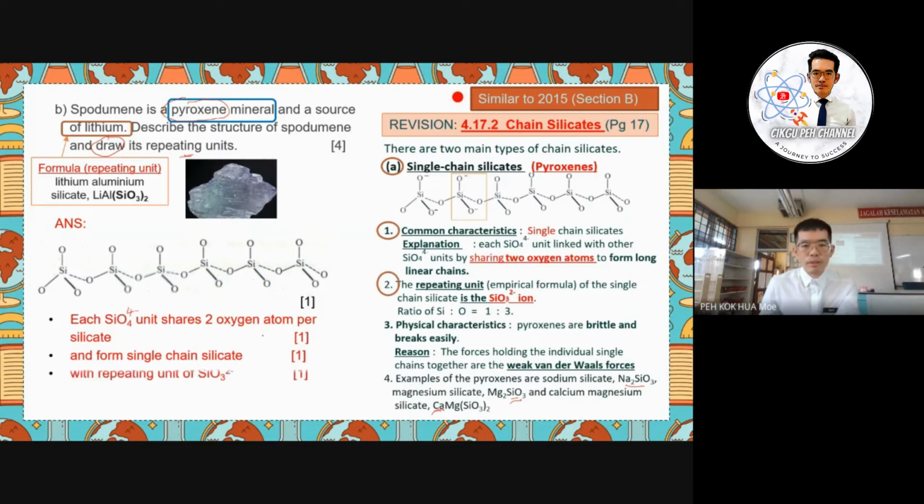And we discussed the repeating unit here is SiO3 2-. So you'll get 4 marks. Actually it's similar to question 2015 section B. So we memorize the same information, then we apply it to almost the same question. Just the question adds on spodumene here, but actually we discuss pyroxene.